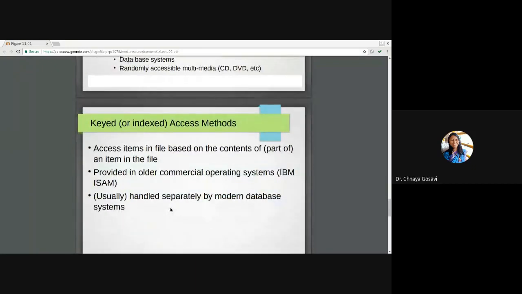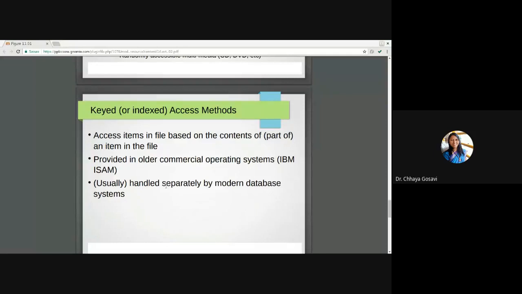The next type of access is key or indexed access. Suppose we have a very large number of records, like 10,000 or 1 lakh. Sequential access is not useful in this case, but if you use random access, suppose I want to go to the 100th record, I have to use the fseek command to calculate the offset and go to the 100th record.